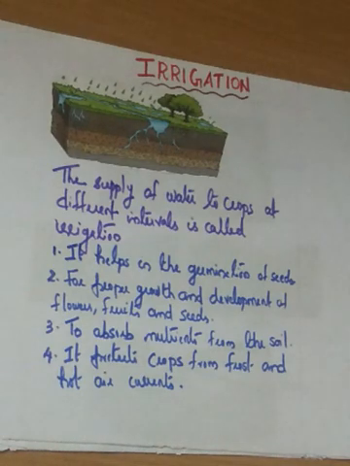Why is water important? Because water helps in the germination of seeds. Then, for the proper growth and development of flowers, fruits and seeds. Water also absorbs nutrients from the soil. Then it protects crops from frost and hot air currents. So water is very important for the crop plants. Irrigation is the supply of water to crops at different intervals.